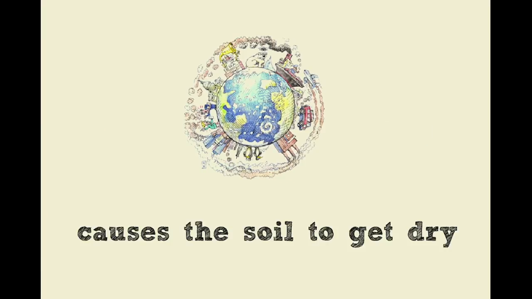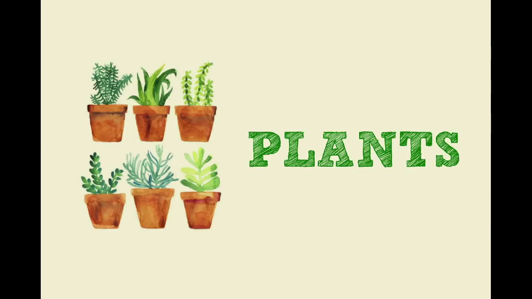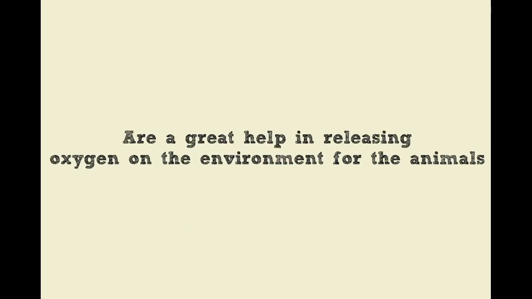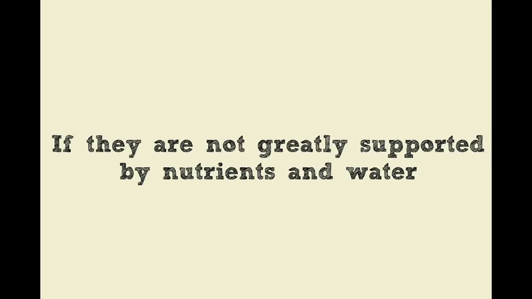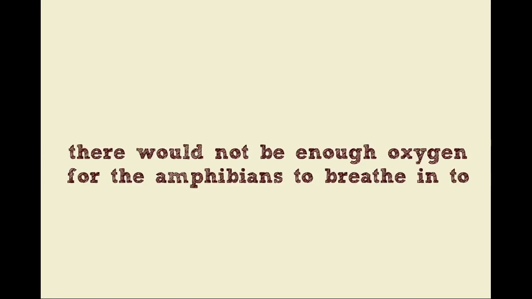Effects: respiration. Global warming causes the soil to get dry, which will lead to a reduction of nutrient intake by the plants and trees. Plants and trees are a great help in releasing oxygen into the environment for the animals. If they are not supported by nutrients and water, they would die or at least get sick. Because of this, there would not be enough oxygen for the amphibians to breathe.